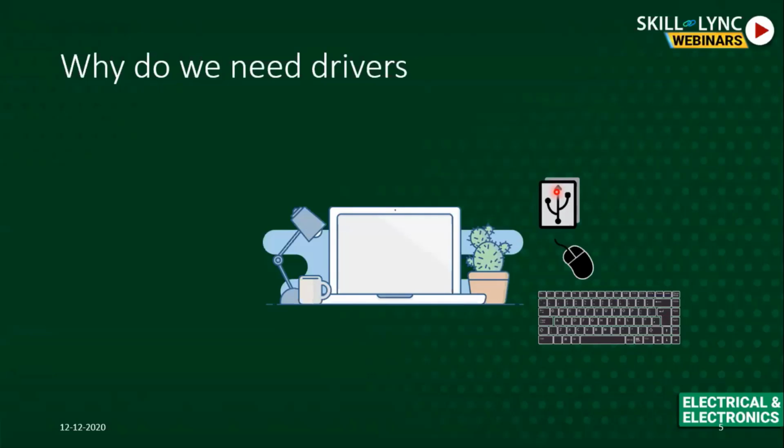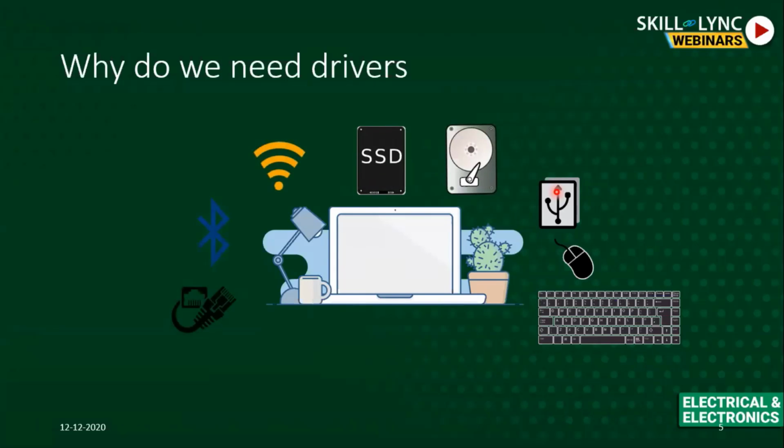In USB, you have flash devices and sensors, you connect network devices, external hard disks and external SSDs, Wi-Fi routers, Bluetooth, and your internet LAN or Ethernet cable and everything.